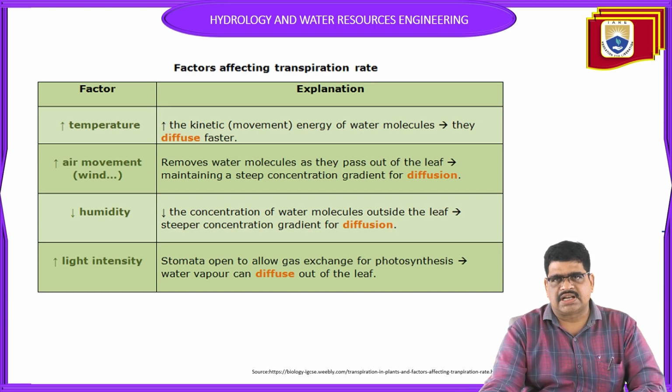So whatever the surroundings of the leaf, a steeper concentration gradient means more diffusion. That is the main point about humidity. Next, light intensity. What is meant by light intensity?